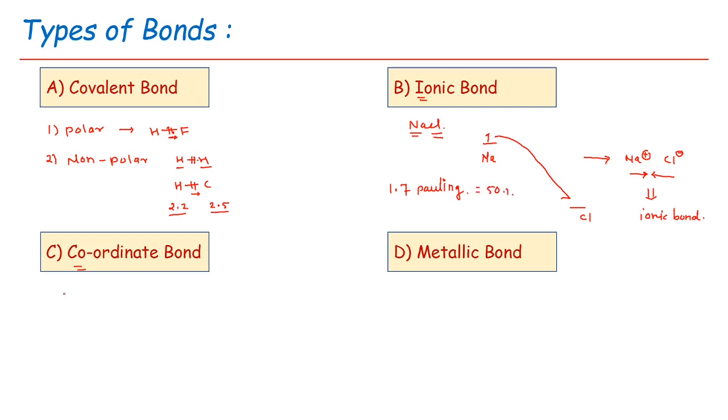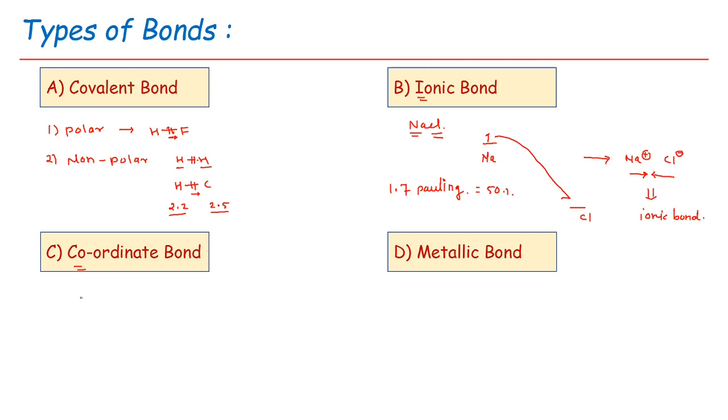Let us see the third type of bond, that is coordinate bond. This is a special type of covalent bond. In case of coordinate bond, there is complete sharing of electron density from one atom to the other atom. Let us see the example of some complexes. In this case, the atom, group of atoms, or molecule which has a lone pair of electrons donates it to the metal atom.